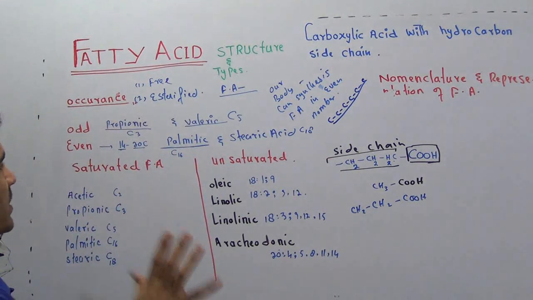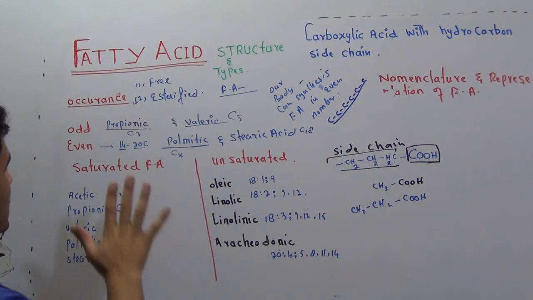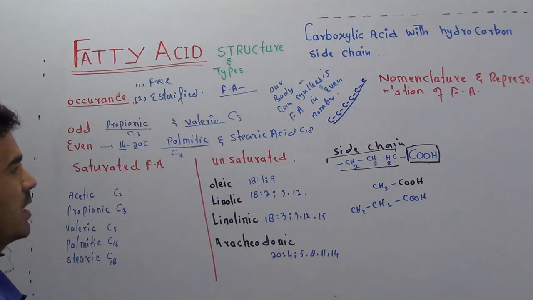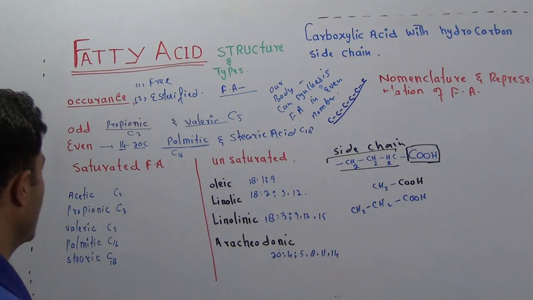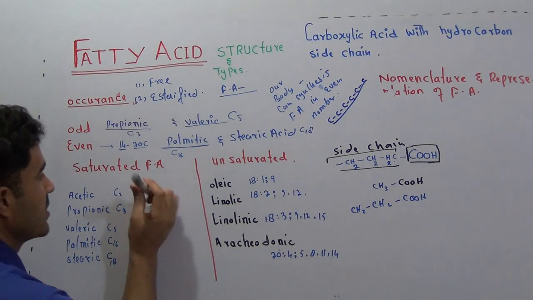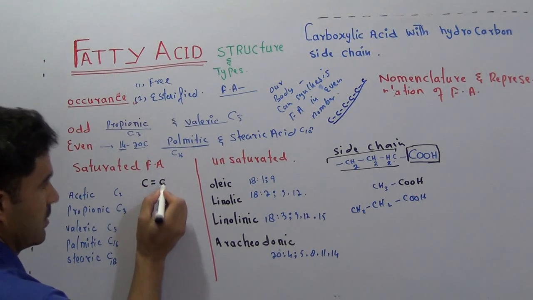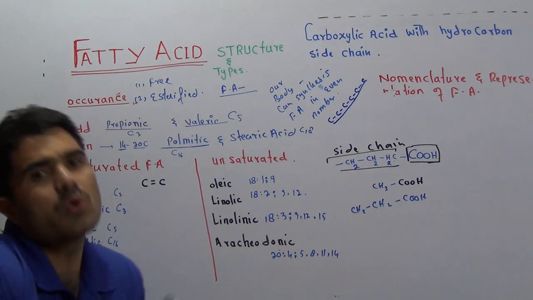Now the next topic is that fatty acids are of 2 types. One is the saturated fatty acid and the other one is the unsaturated fatty acid. Unsaturated fatty acids are those which contain a double bond between the carbon atoms, one or more than one double bond.